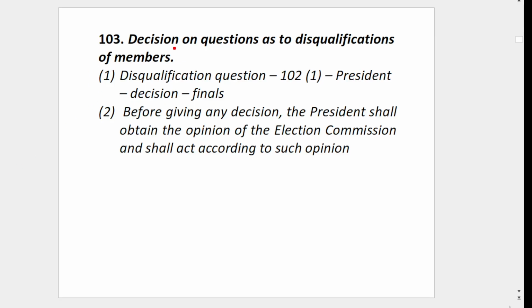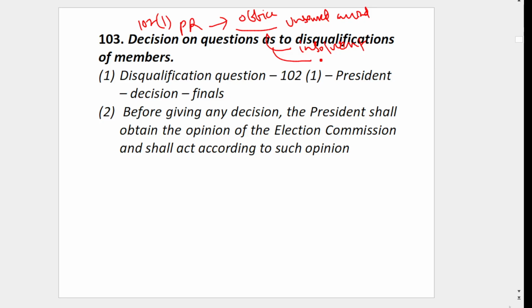Then article 103, I told you, is related to disqualification. So as per 102 clause 1, the president can disqualify if there is any office of profit, or you are declared of unsound mind by a competent court. If you are insolvent, that is your debts are more than your assets, or you are not a citizen, or acquired foreign citizenship or showed loyalty to a foreign country, or any law made by Parliament.